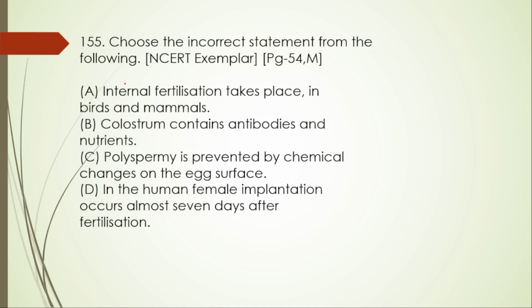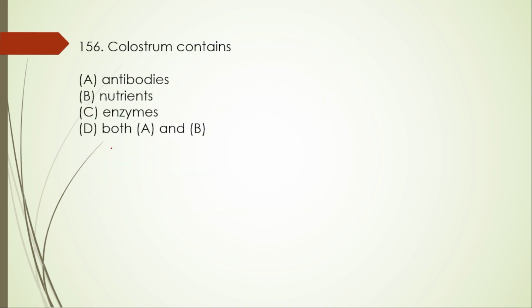155. Choose the incorrect statement from the following. Incorrect one. Internal fertilization takes place in the birds and mammals. Correct. Colostrum contains antibodies and nutrients. Correct. Polyspermy is prevented by chemical changes on the egg surface. No, it is physical changes, not the chemical one. So the wrong option is C.